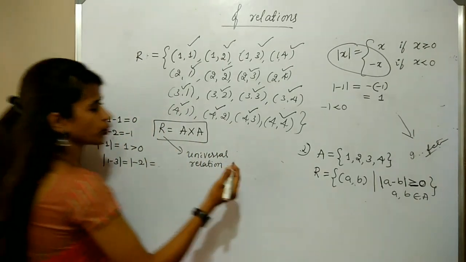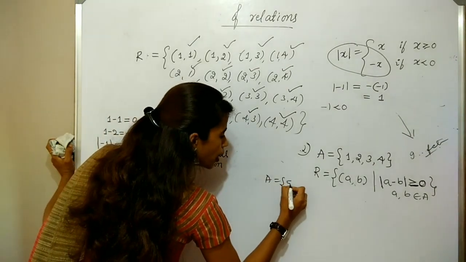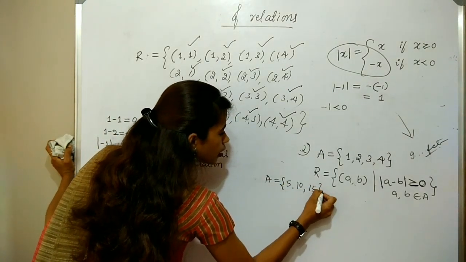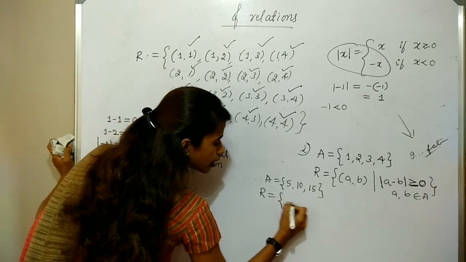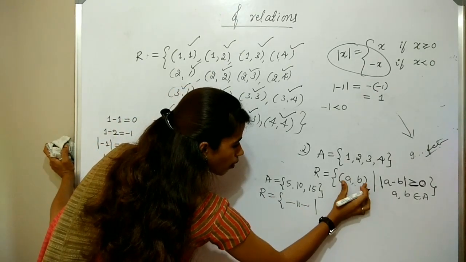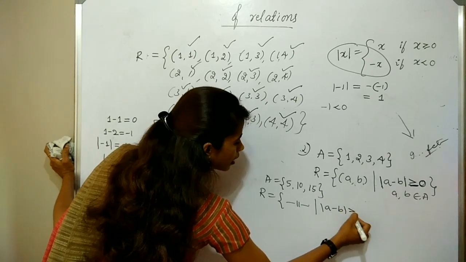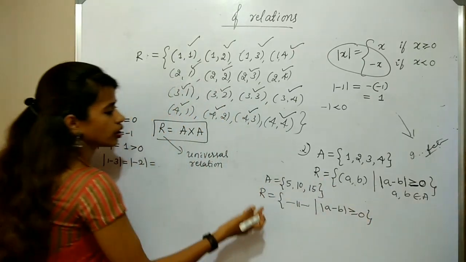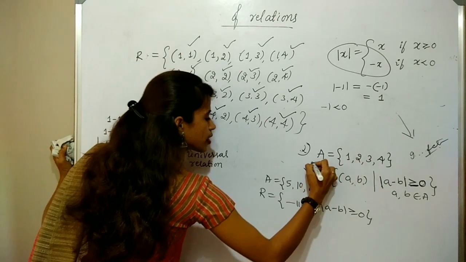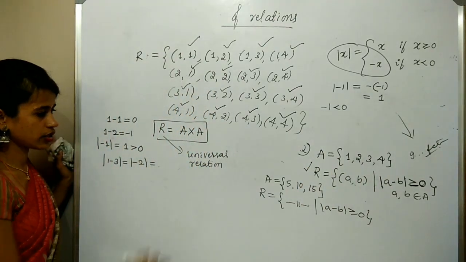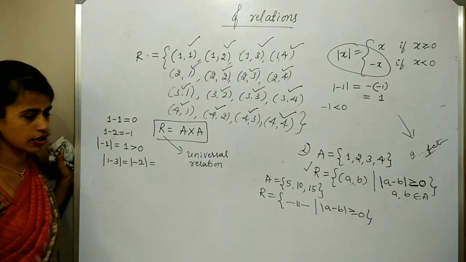Okay. So, you can take A is equal to 5, 10, 15 and the relation R in the same way. Ordered pair A comma B such that mod of A minus B should be greater than or equal to 0. Then, if you take any set, this relation satisfies the universal relation, which is an example for universal relation.